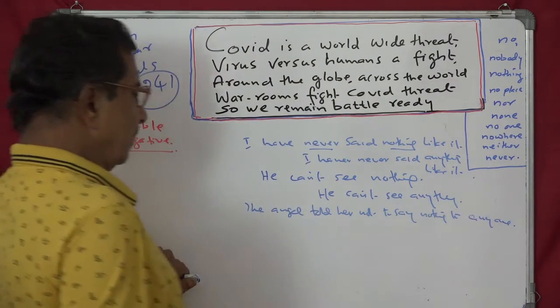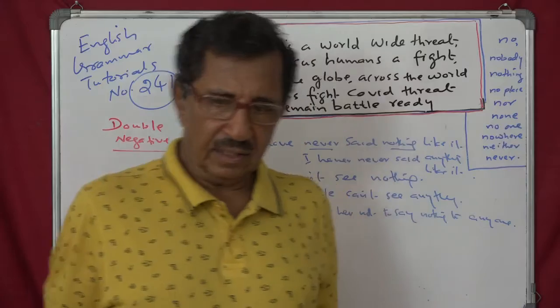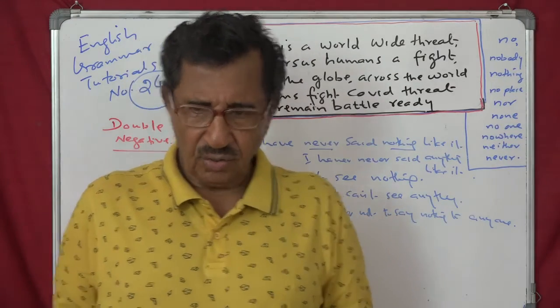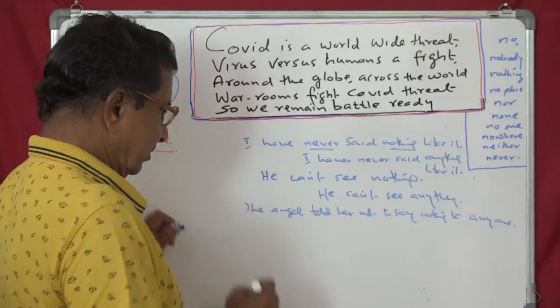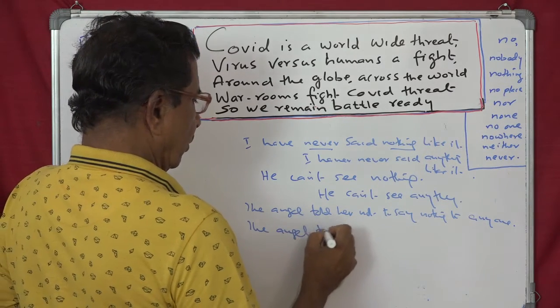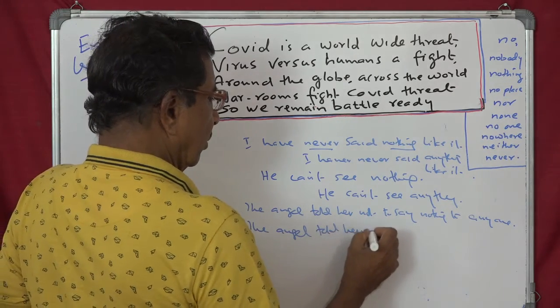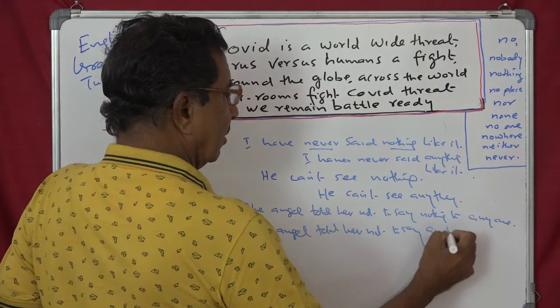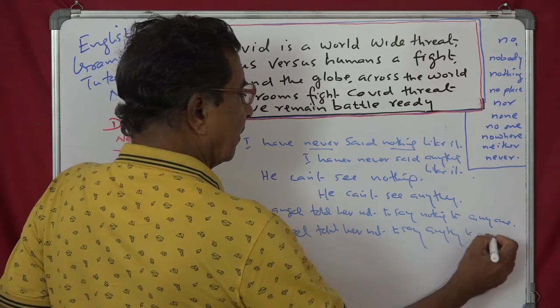So that can be: the angel told her not to say anything to anyone. The angel told her not to say anything to anyone.